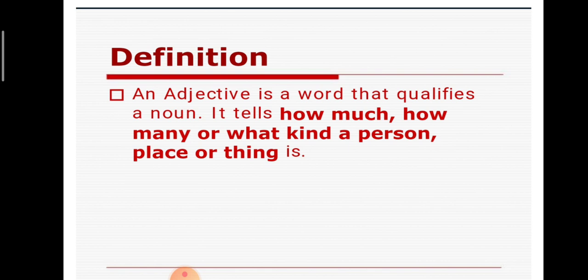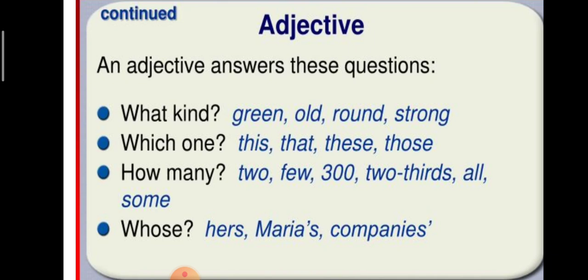It tells how much, how many, or what kind a person, place, or thing is. An adjective is a word that qualifies a noun. It tells how much, how many, what kind a person, place, or thing is. This is the definition. When we know the definition clearly, we will be able to find the adjective in the sentence. Shall we go on?